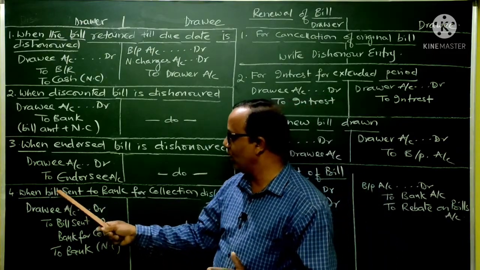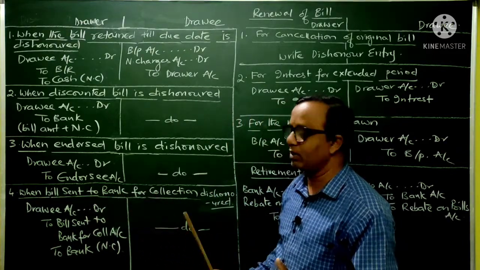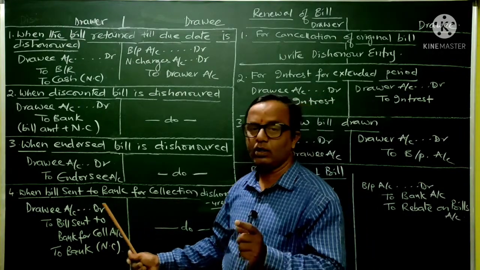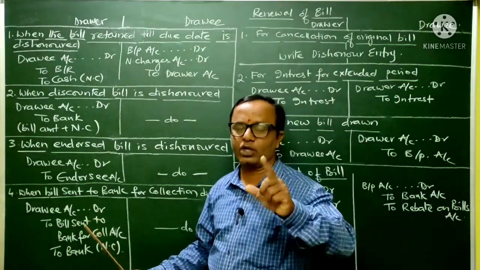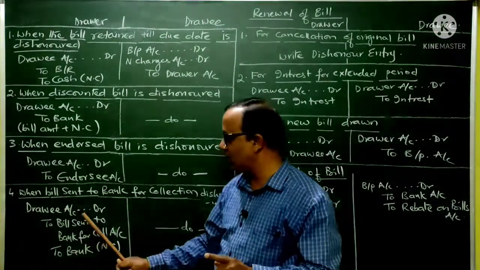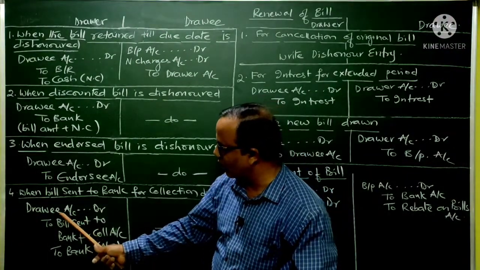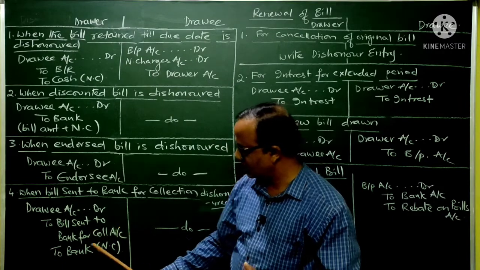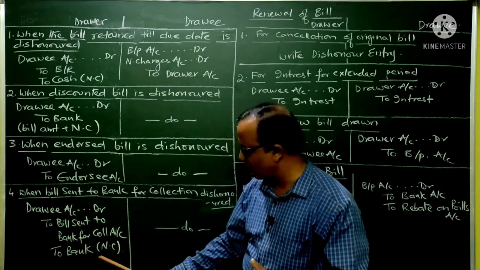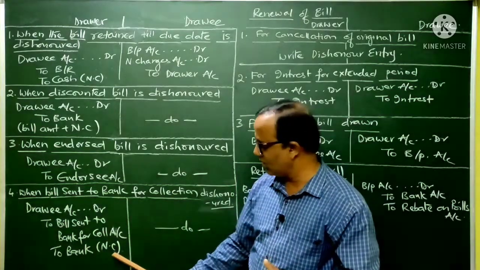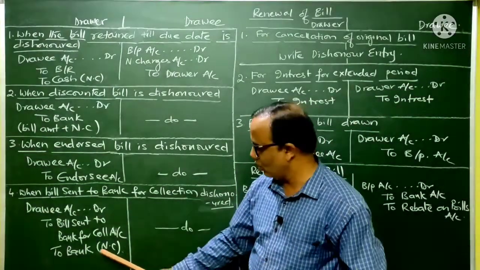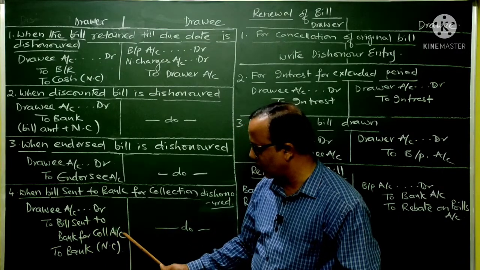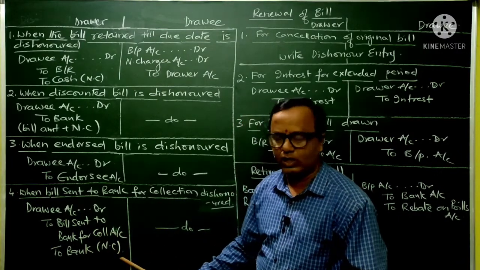Next case, when bill sent to bank for collection is dishonored. So bill sent to bank for collection is dishonored means here, you understand, drawer, he has sent the bill to bank for collection, now that is dishonored on the due date. Now at that time, the entry in the books of the drawer will be drawee account debtor to bill sent to bank for collection account, plus then again he will write it to bank account. This is for noting charges, because it will be paid from the banker's account there. So drawee account debtor to bill sent to bank for collection account with the bill amount, to bank account with the noting charges amount.